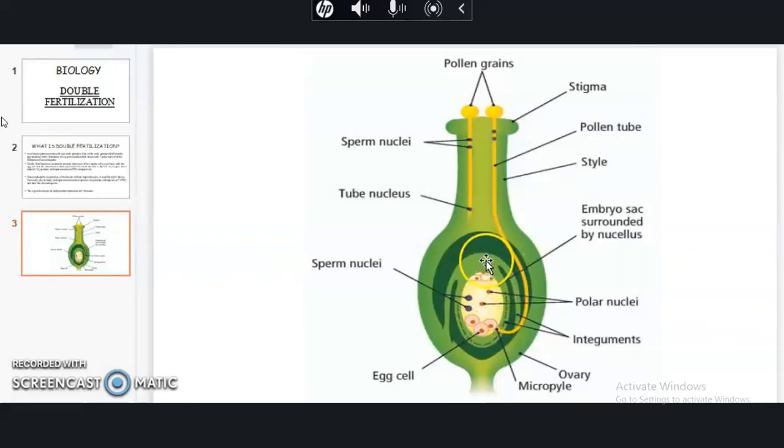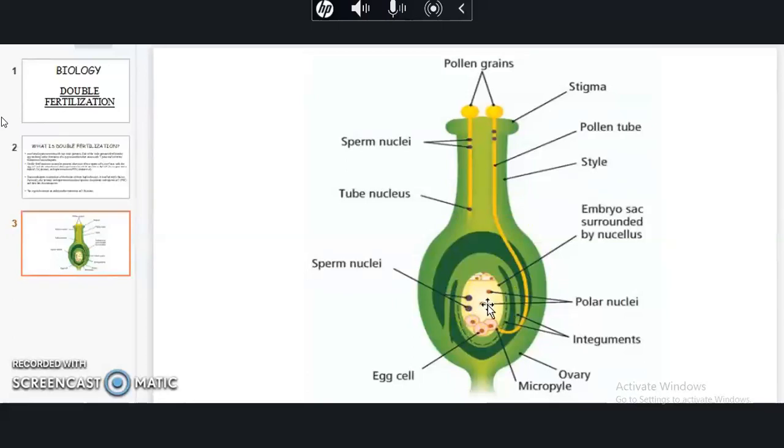We have seen three here and three there, therefore six. The two remaining haploid nuclei are located centrally in the embryo sac. These two haploid nuclei form a common cell wall, so there are two polar nuclei inside a common cell wall. That's why it's called the two polar nuclei.